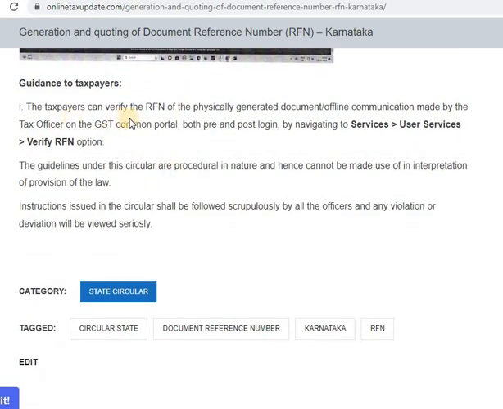Guidance to taxpayer. The taxpayers can verify the RFN of the physically generated document, offline communication made by the tax officer, on the GST Common Portal, both pre and post login, by navigating to Services, User Services, RFN, Verify RFN option.